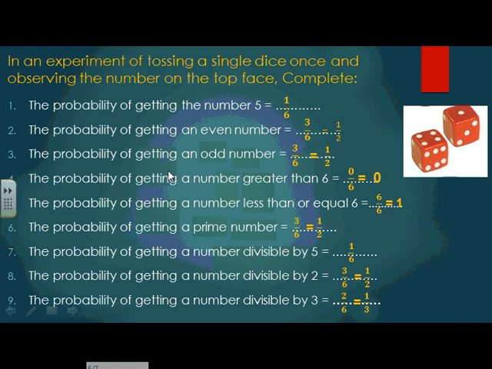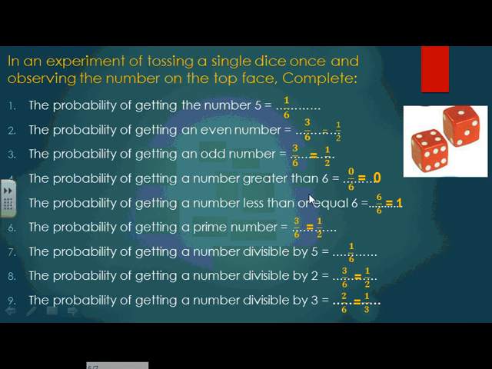Again, the probability of getting an odd number. Remember, the odd numbers are 1, 3, 5, 7, 9, 11, and so on. Now, how many odd numbers do we have inside the dice? We have 1, we have 3, and we have 5. So how many numbers do we have? 3 over the total number of outcomes, 6.